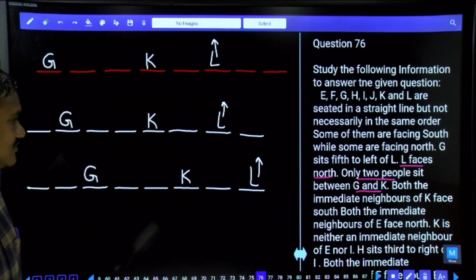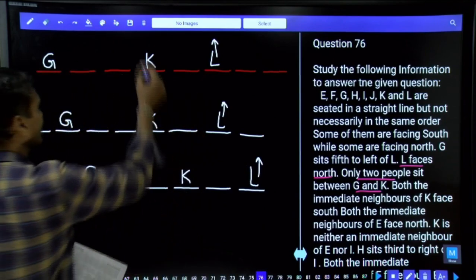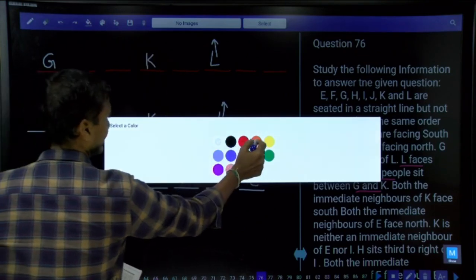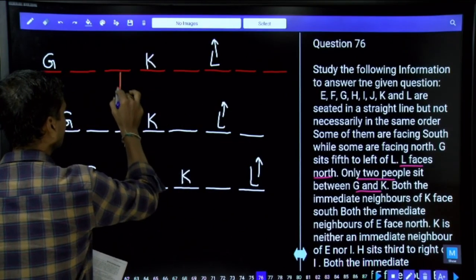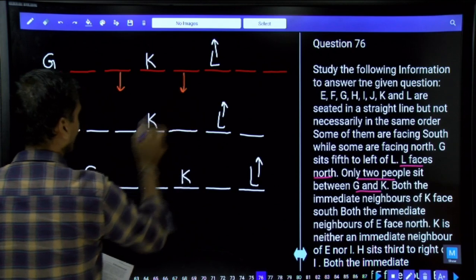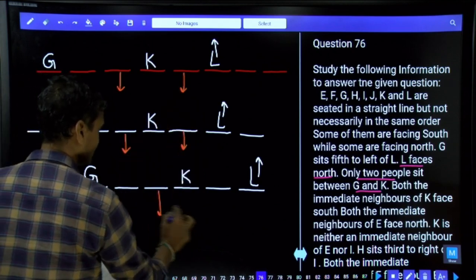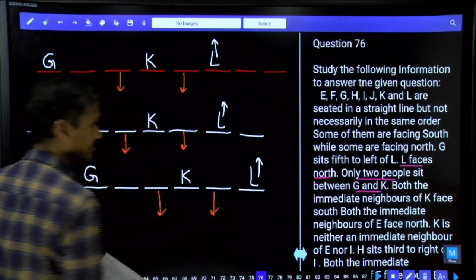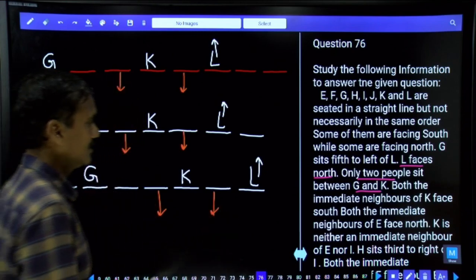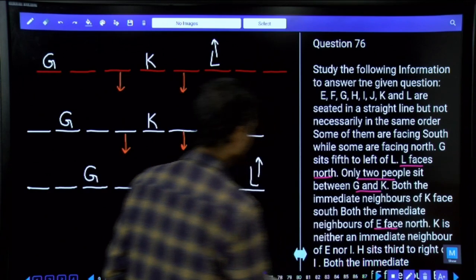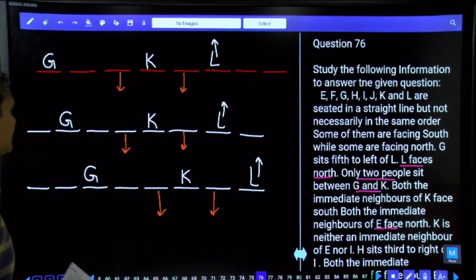Both the immediate neighbors of K are facing south. Whoever the neighbors of K are, those two persons must be facing south. And here also these two persons must be facing south, and here also these two persons must be facing south. And next one, immediate neighbors of E are facing north.